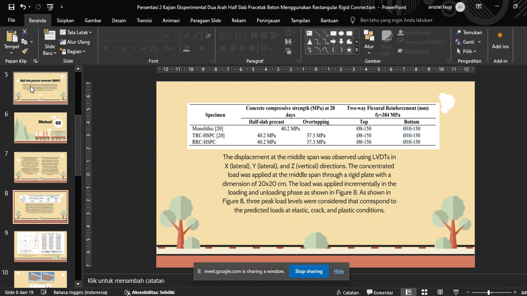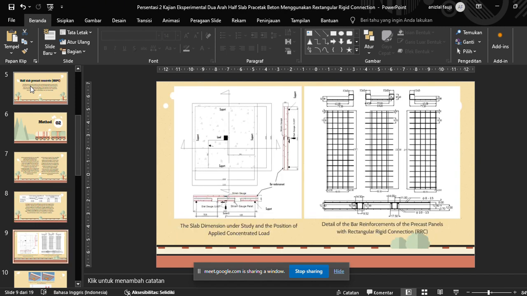The load was applied incrementally in the loading and the unloading phase, as shown in the figure. Typical load levels were considered that correspond to the predicted load at elastic, crack, and plastic conditions.